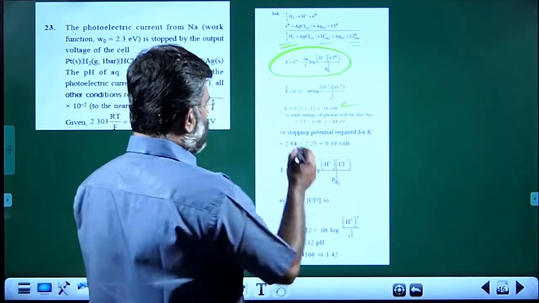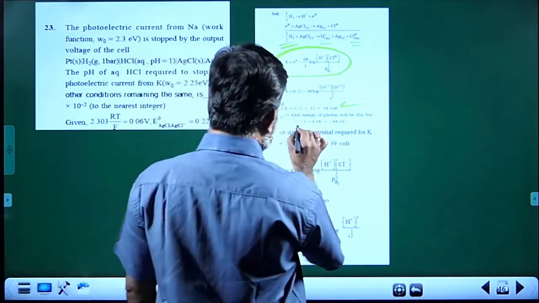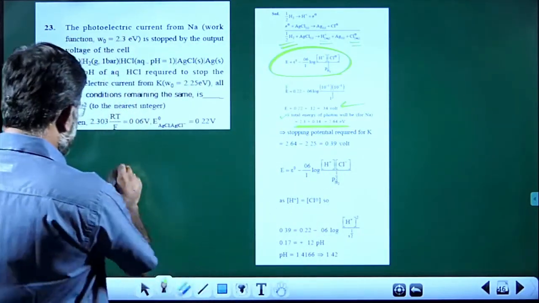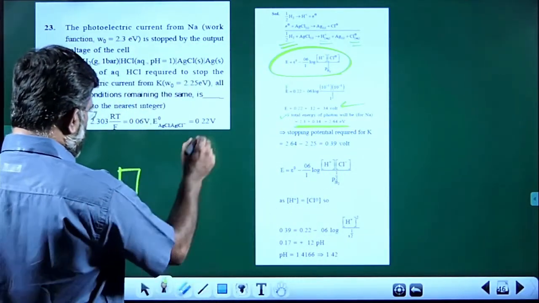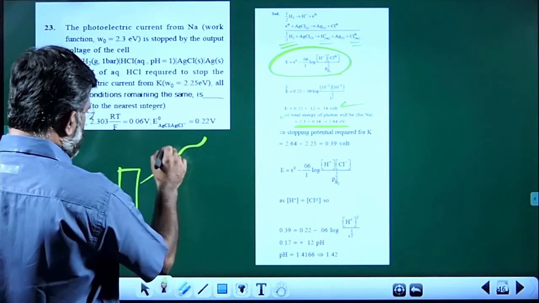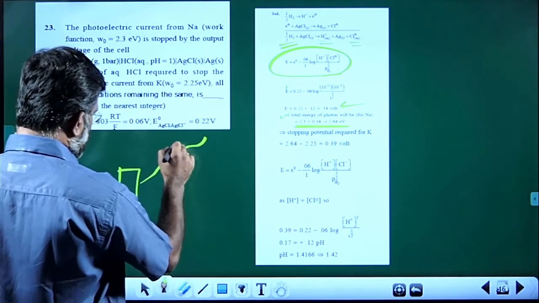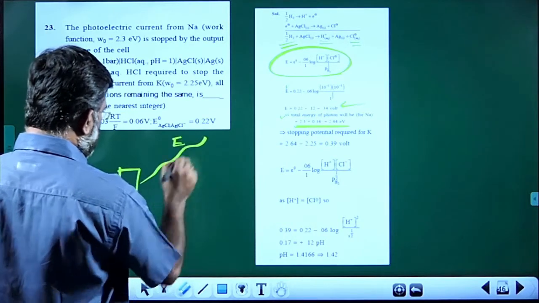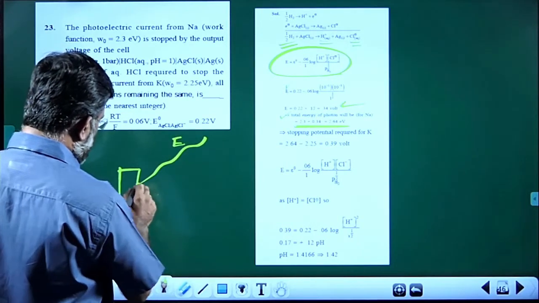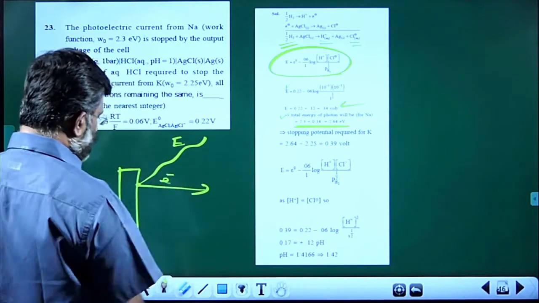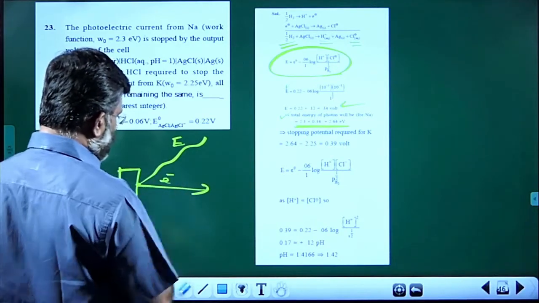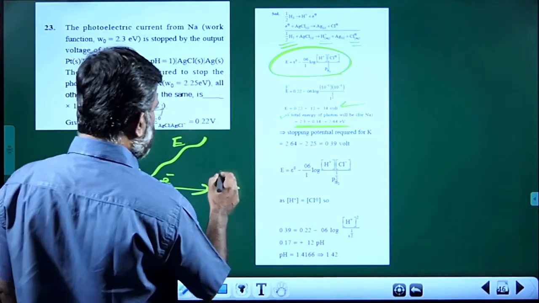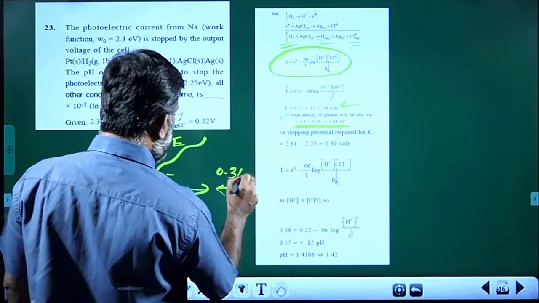Therefore, the total energy of the photon will be 2.3 plus 0.34. Very simple point. This is the metal on the surface of which the light is falling. So what is the energy of the light? Electrons are ejected, and those electrons are stopped by applying a potential of 0.34 volt.